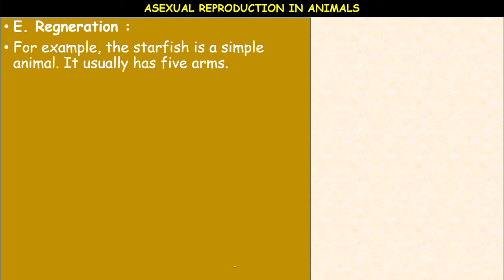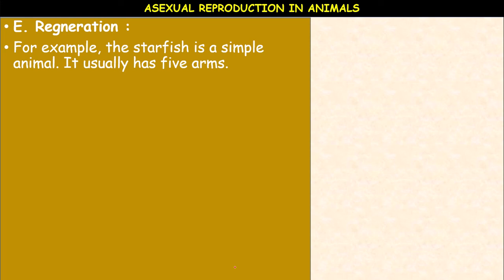Okay, it is a reformation of the lost part, it is also called epimorphosis. Morphallaxis means regeneration, epimorphosis means the replacement of the lost part.